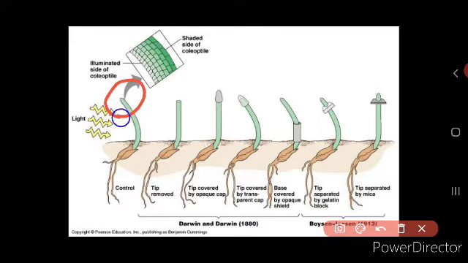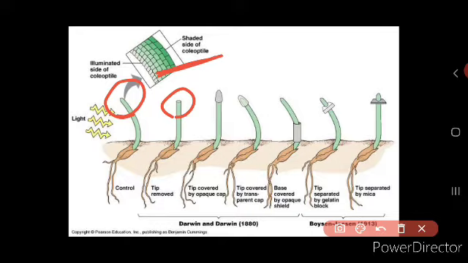Now here you can see the tip of the plant, and this consists of the auxins. That is the coleoptile, the slides of coleoptile you can see, and here the auxins are present, which is responsible for the growth of the plant. Now he did a series of experiments. In his first experiment, he cut the tip of the plant. Since the tip of the plant is cut, it does not grow, indicating that the tip produces some essential substance or hormone that is responsible for the growth.